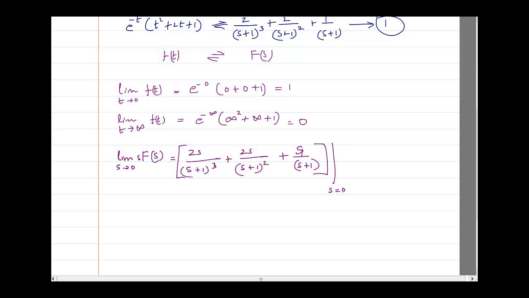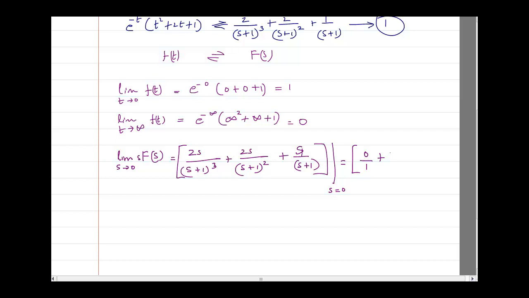Now if I put s is equal to 0, let me see what the answer is going to be. 2s is going to be 0 divided by 1. We know that 0 divided by 1 is again going to be equal to 0.